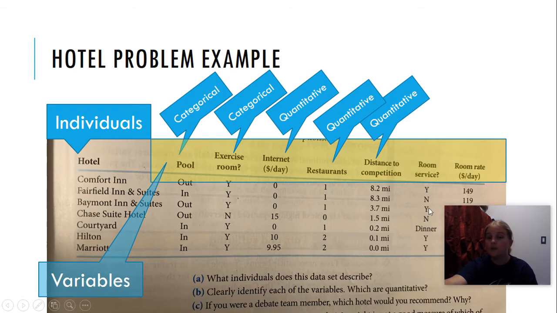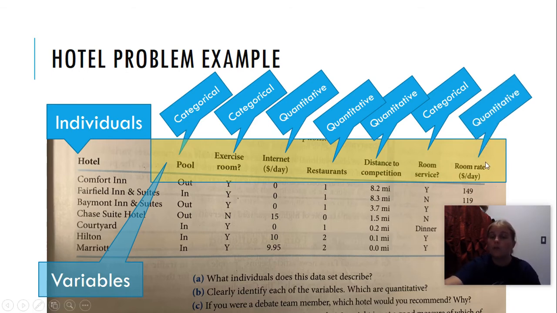Room service. Answers are words. So I can, sorry, my phone keeps ringing. I'm going to turn that down. The answers are words, so that makes that a categorical. Room rate, dollars per day, those are numbers. So if they're numbers and I can average them, it makes it quantitative.